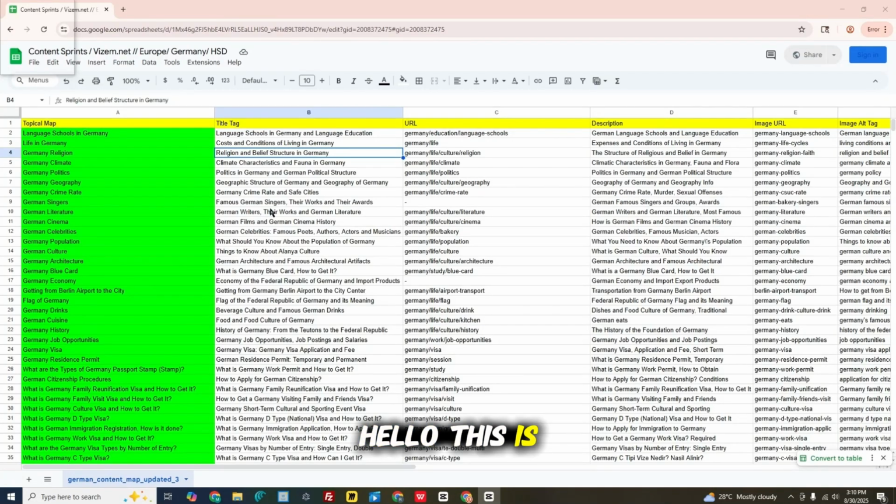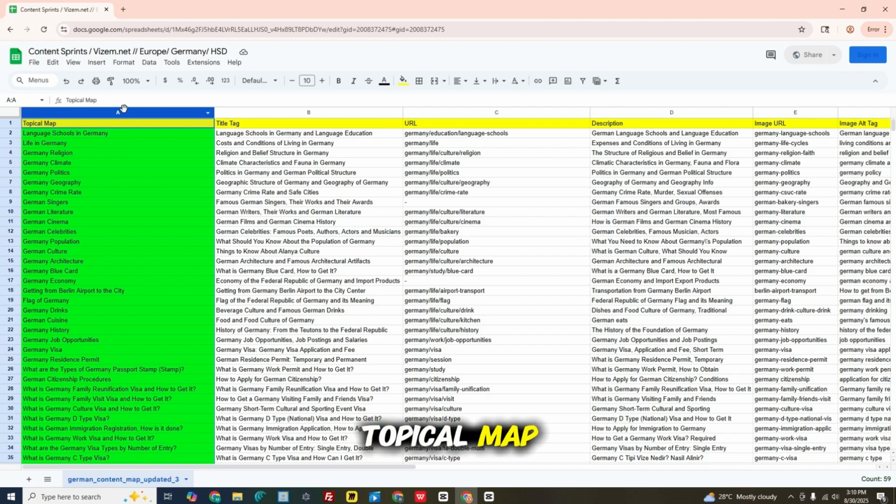Hello, this is the sixth lecture of the Semantic SEO course. In this lecture, we will talk about title tags. So, this topical map we can say is the raw topical map, and this is the processed topical map.